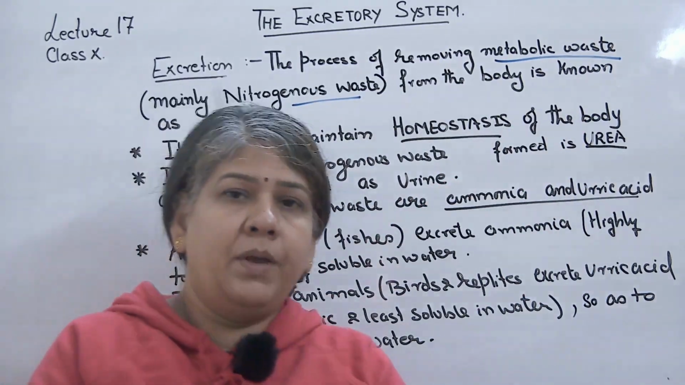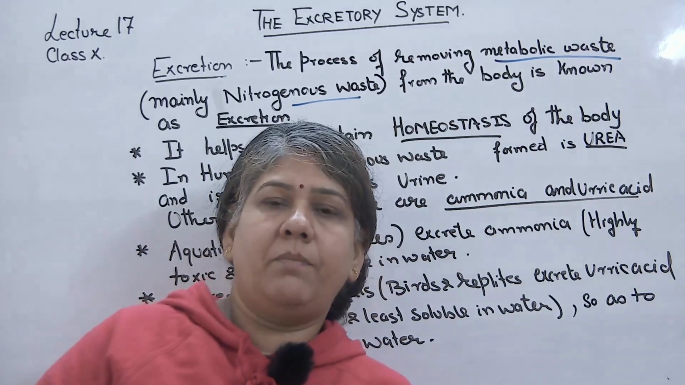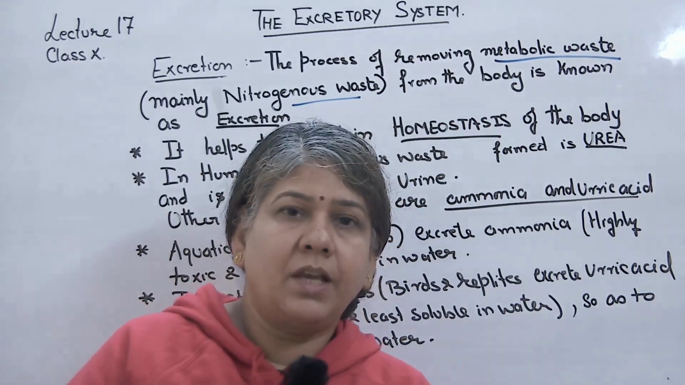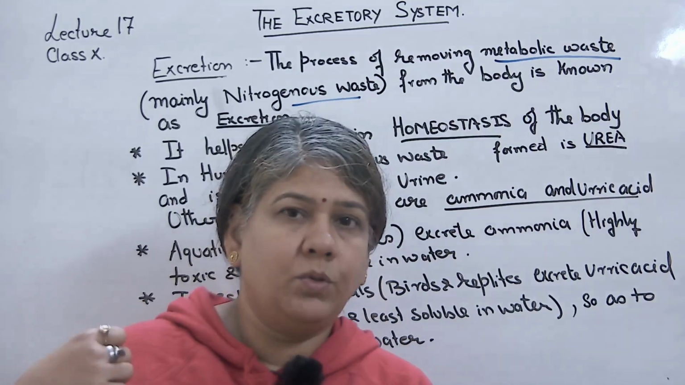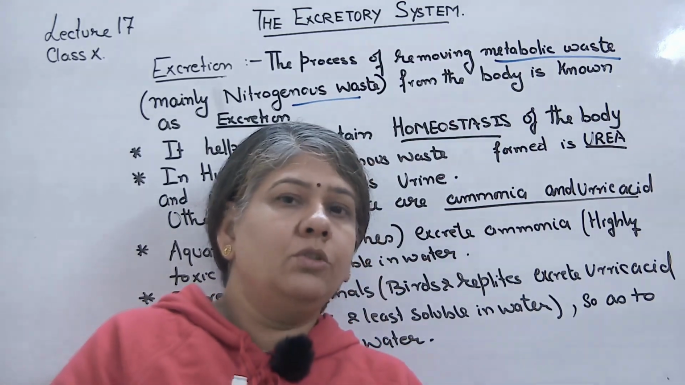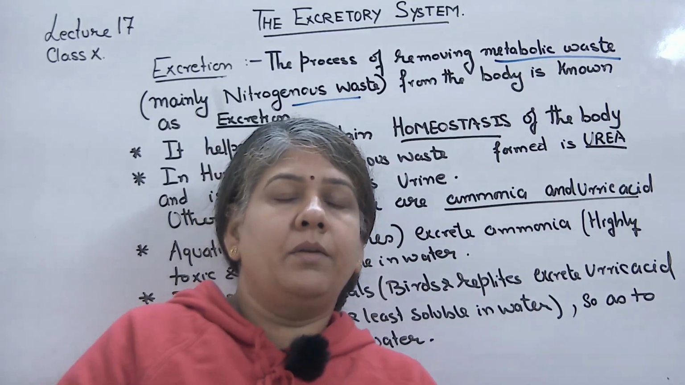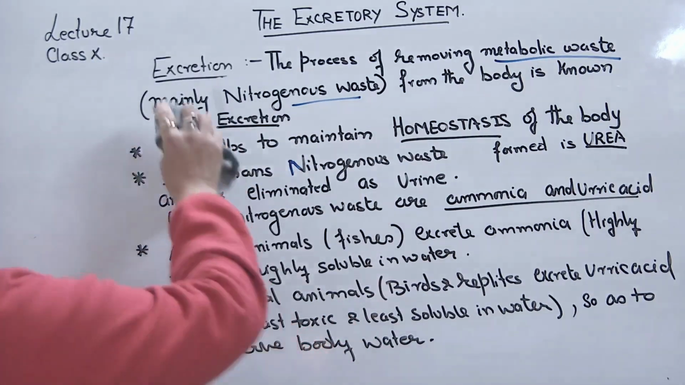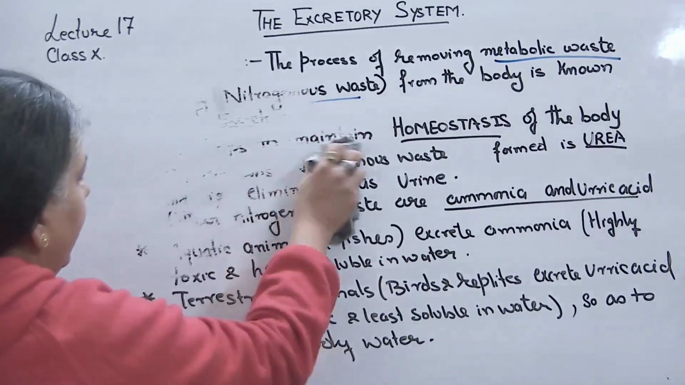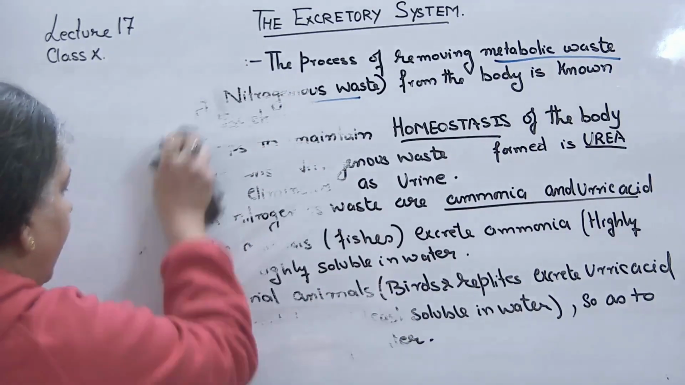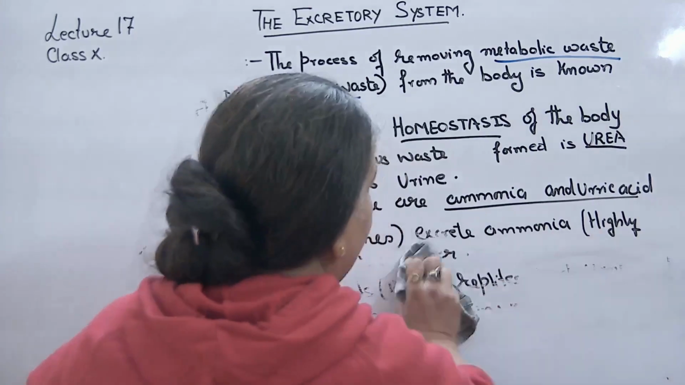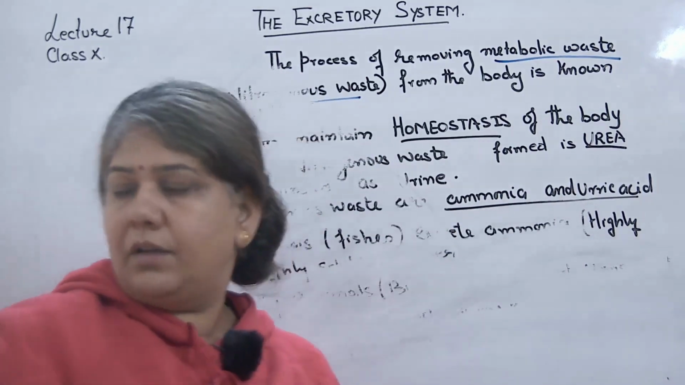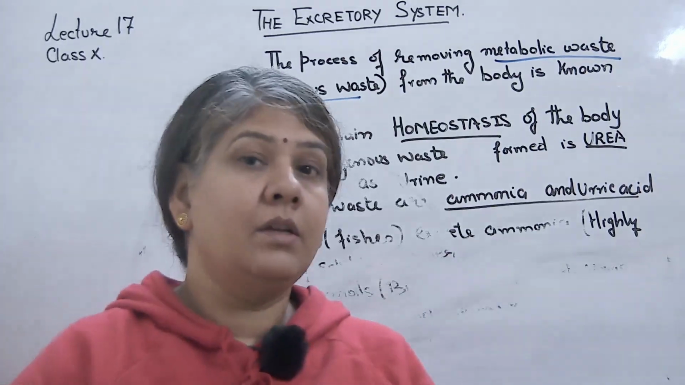So there is a pair of two kidneys present on the dorsal side or the back. Dorsal means towards the backbone side. These two kidneys function to filter the blood, and the right kidney is slightly lower than the left kidney. So I'll draw the diagram for you. You must remember that the right kidney is lower than the left kidney.